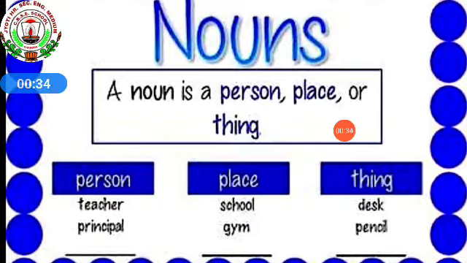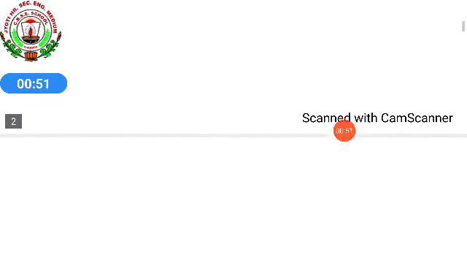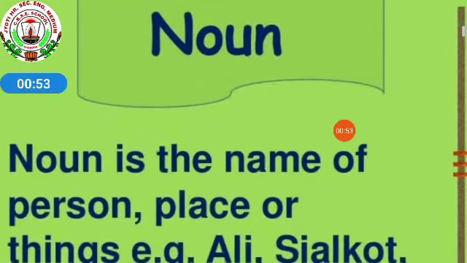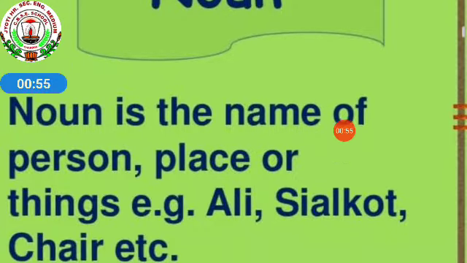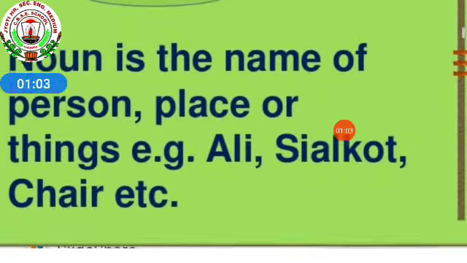Person means any person, teacher, principal. Place, any place, school, gym, garden. Thing, anything, desk, pen, pencil. All those come under your nouns. Noun is the name of a person, place, or thing. Example, Ali, Sialkot, chair, etc. This is also one of the definitions of nouns.